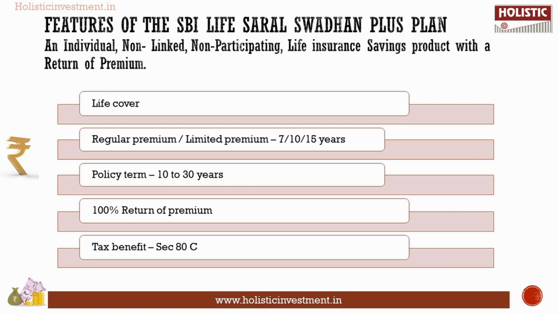SBI Life Saral Swadhan Plus is an individual, non-linked, non-participating life insurance savings product with a return of premium. The main features are life insurance cover with the ease of issuance, pay premium regularly or for a limited period, say 7 or 10 or 15 years, flexibility in choosing the policy term from 10 to 30 years, and get 100% of total premiums paid as maturity benefit.